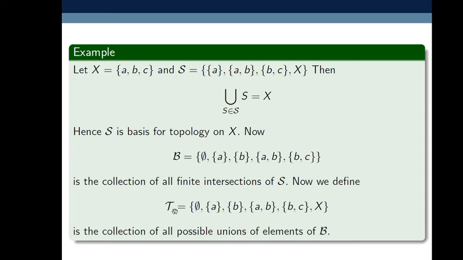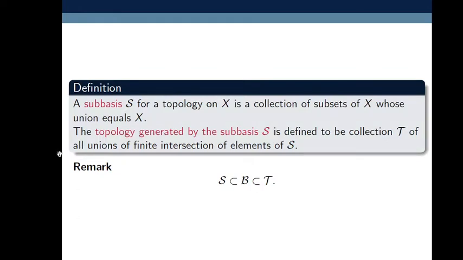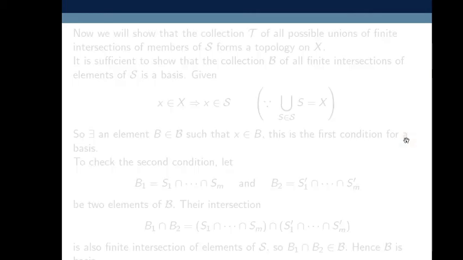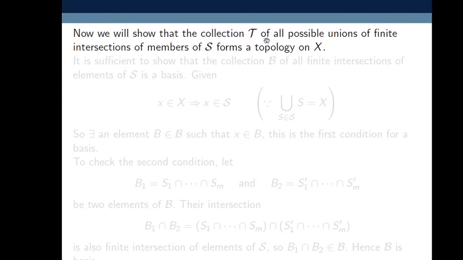Now we show that this tau is a topology. We will prove this tau is a topology. Means here we have to prove that the topology generated by the sub-basis script S is a topology. I mean to say, whatever the collection tau of all unions of finite intersections of elements of script S, this forms a topology, we are going to prove. So now we will show that the collection tau of all possible unions of finite intersections of members of script S forms a topology on X.